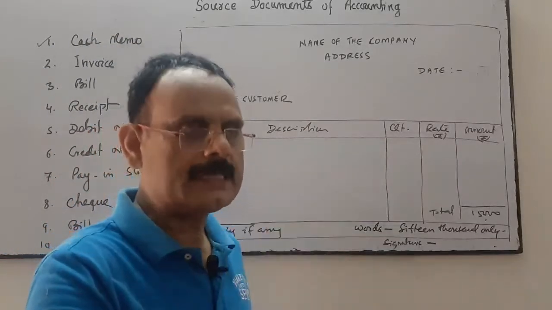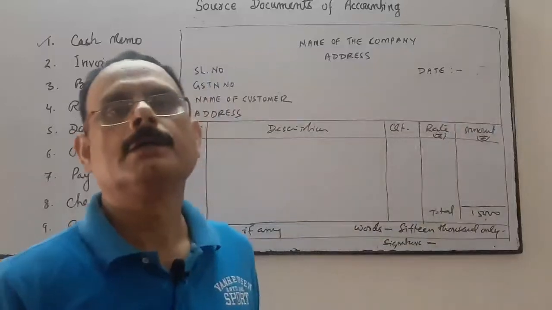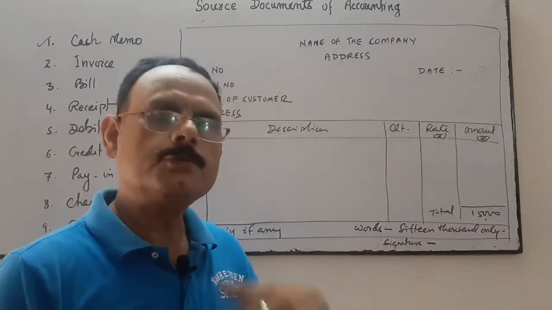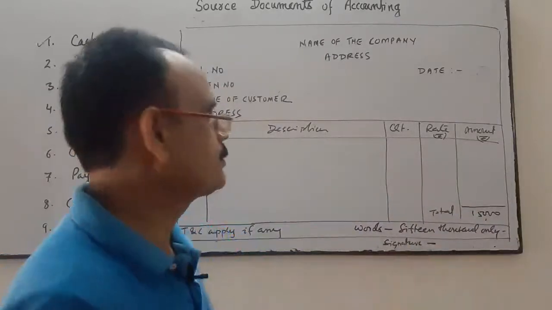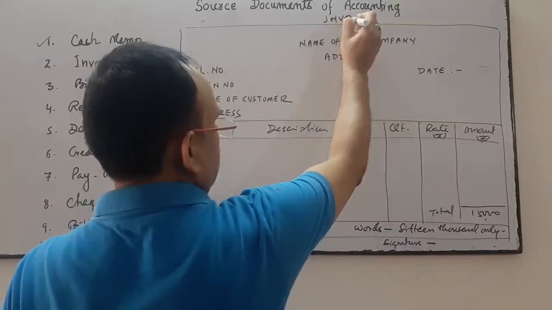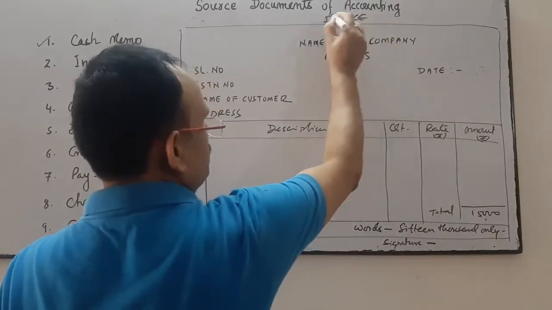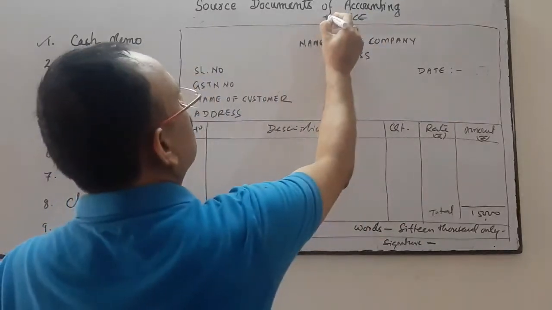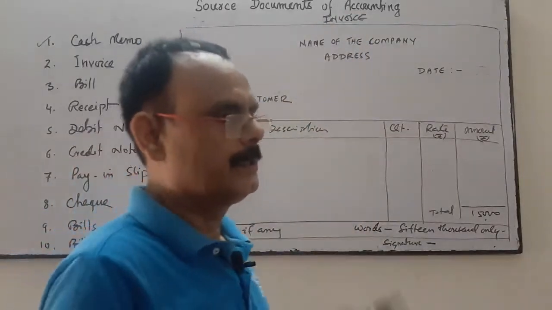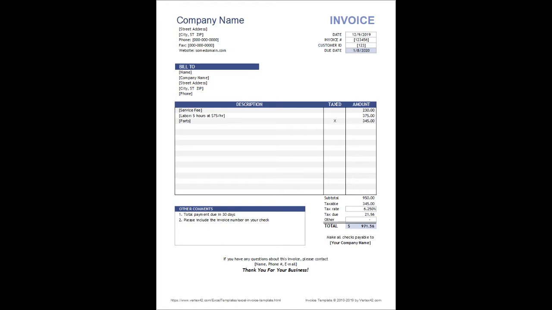So when we sell the goods on credit, then we issue invoice. This is called invoice. When we sold the goods on credit, then we issue invoice to the customer.